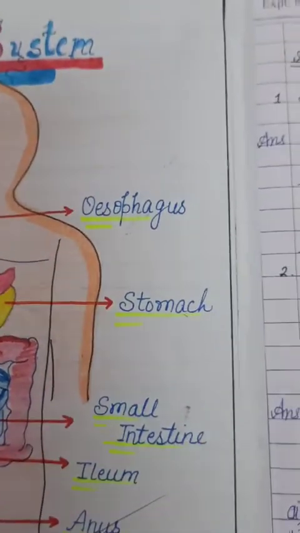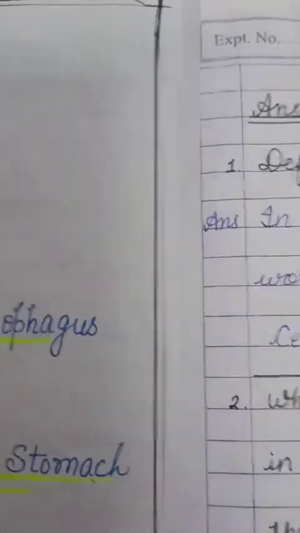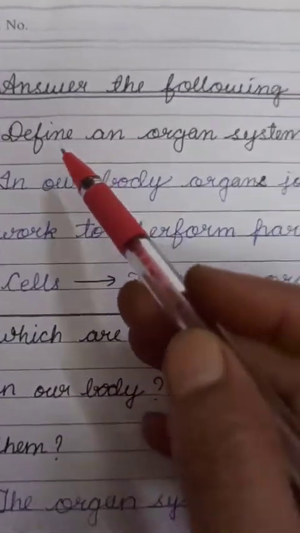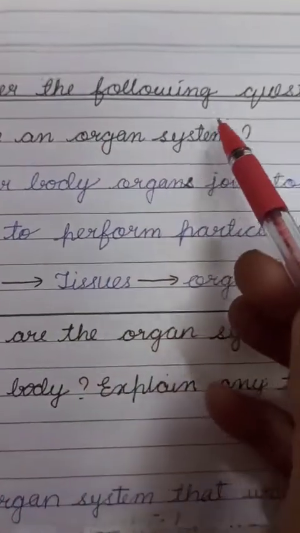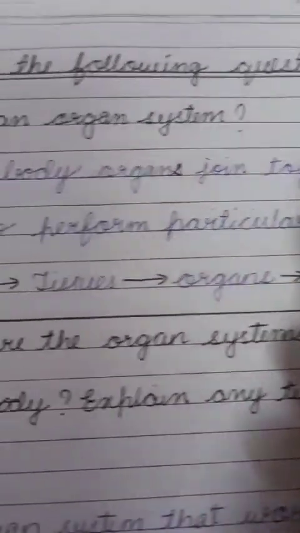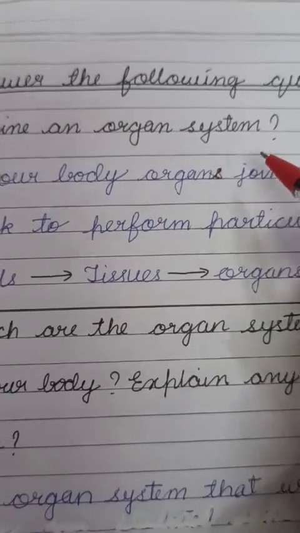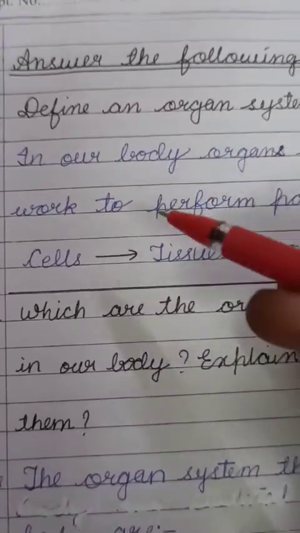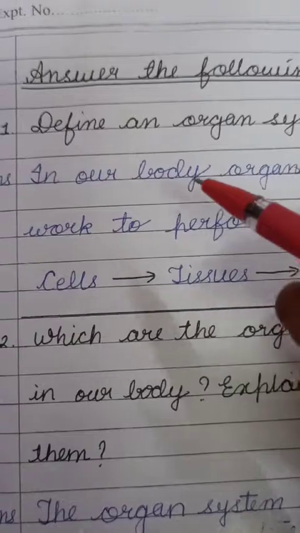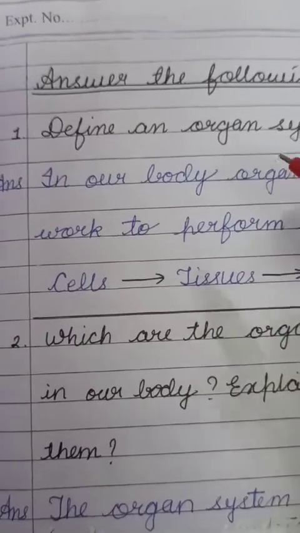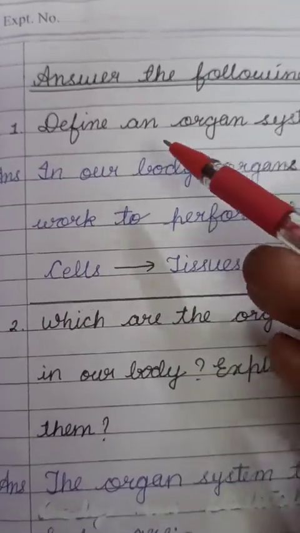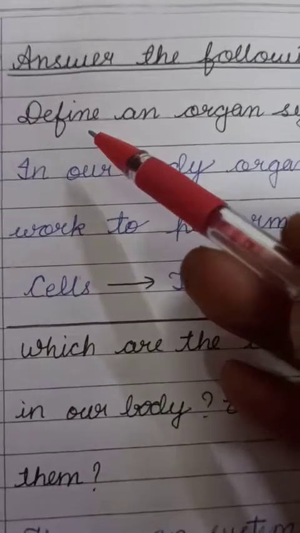Then, after this, let's start answering the following questions. These questions are given in the book and I have written the questions as well as the answers here. Children, whenever you write the questions, you should use a black pen.